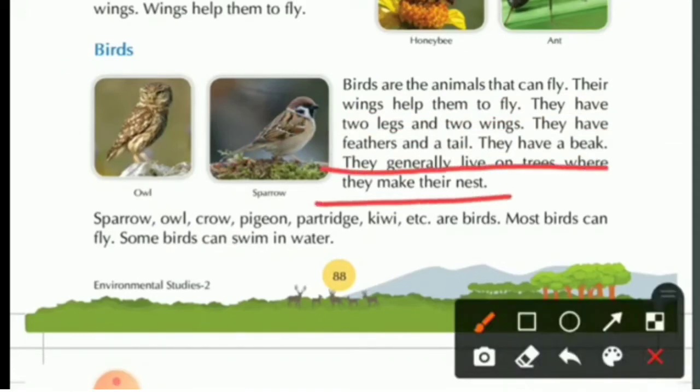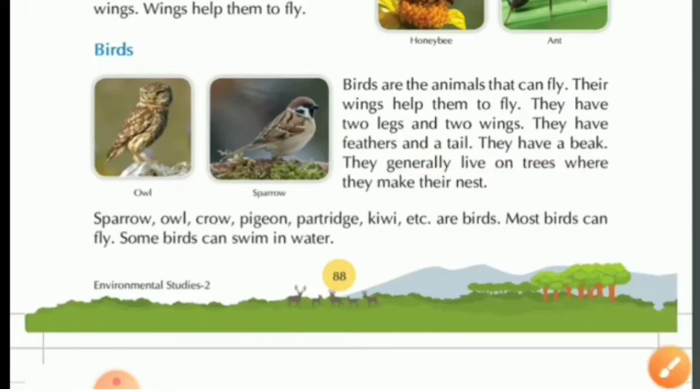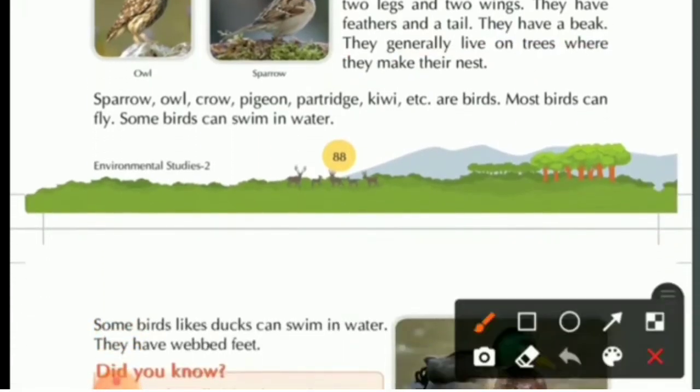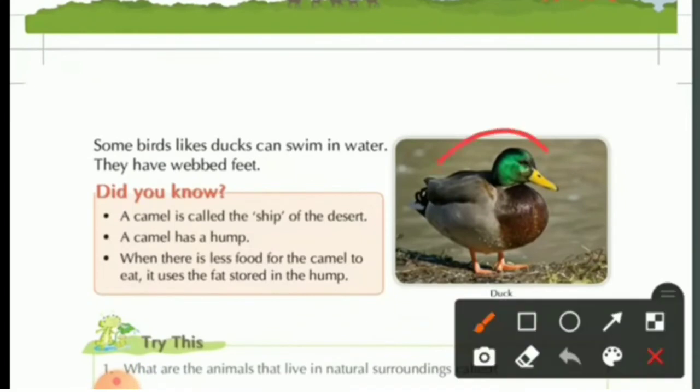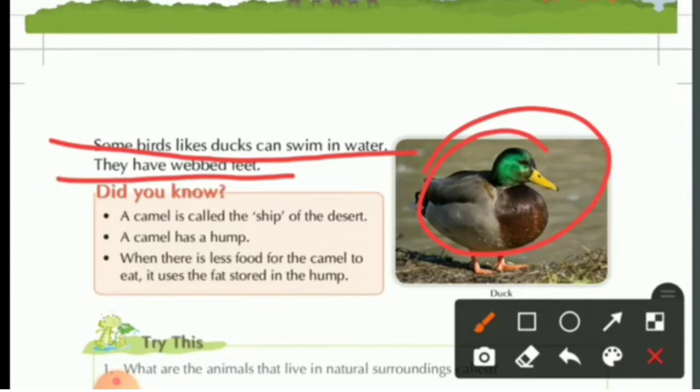Using wings, they can fly. And how do they fly? They have feathers and a tail also. And they have a beak. These are the special things that birds have. And birds live in nests. Sparrow, owl, crow, pigeon, partridge, kiwi are birds. Most birds can fly, some birds can swim in water. Generally, birds fly, but there are a few birds who can swim in water, and there are birds who cannot fly even. Okay, still they are known as birds.